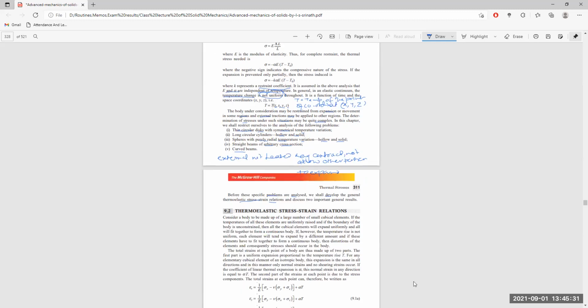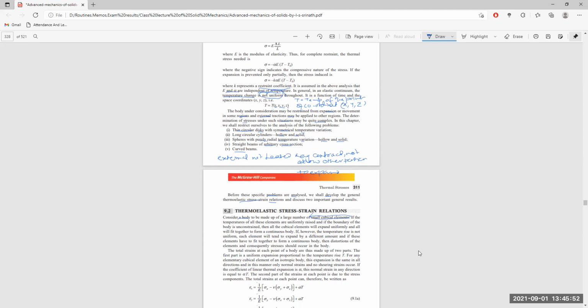Now, what is this thermoelastic stress-strain relation? Let us go through it. Say a body. The body is made of a large number of small physical elements. Here we are thinking not of strips, but of small cubical elements with which the body is made.